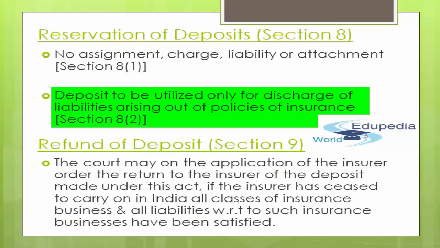Neither can it be liable to attachment in execution of any decree, except the decree obtained by the policy holder of the insurer in respect of the amount due upon a policy with the company, when he wants to take back his money. Then the same deposit can be used. So there will be a reservation of those deposits, and no assignment, charge, liability or attachment can be applied to them, apart from the one which is about to get paid to the policy holder with respect to any of the policies. I hope that's absolutely clear to each one of you.